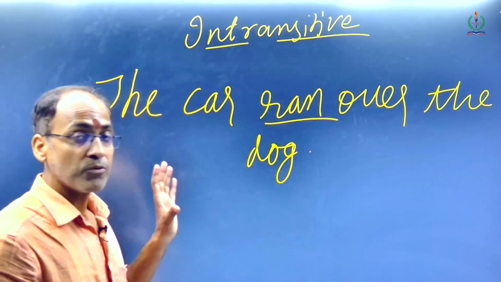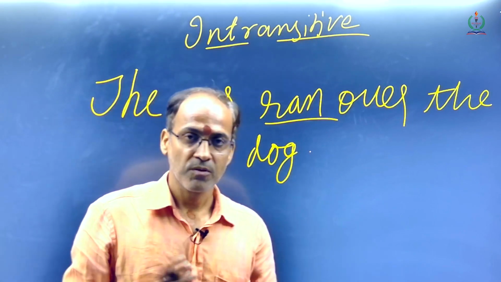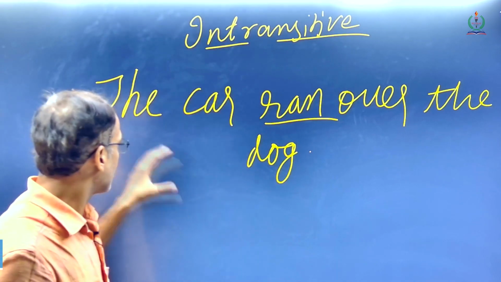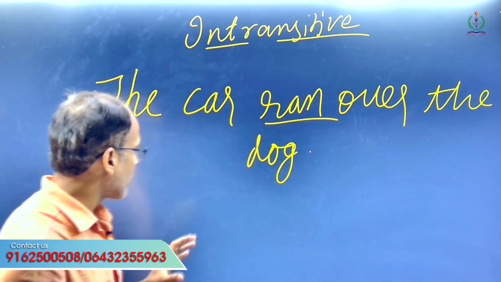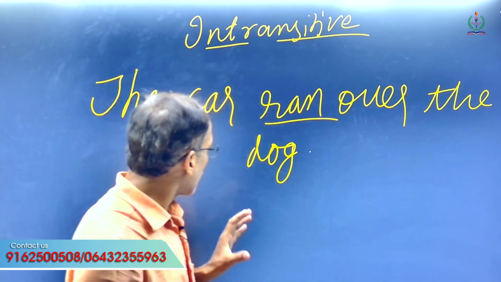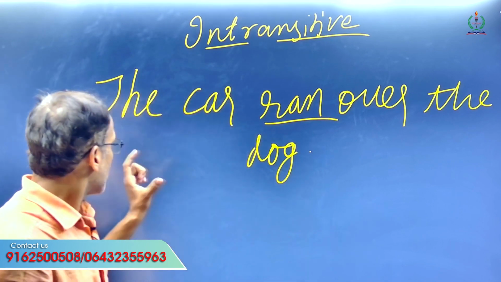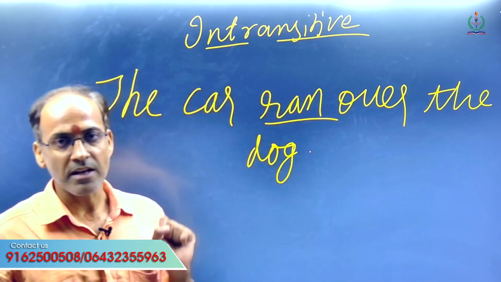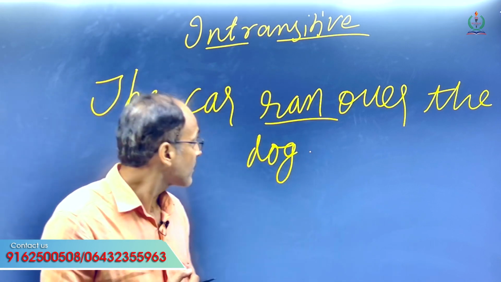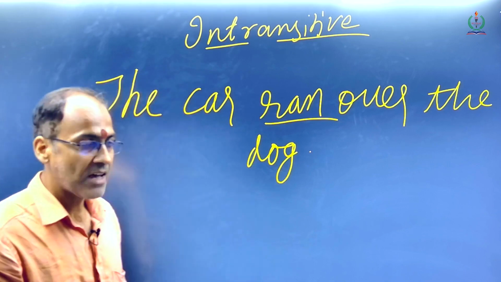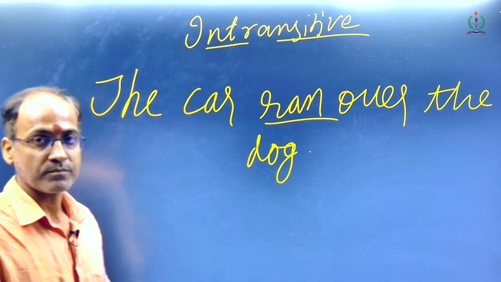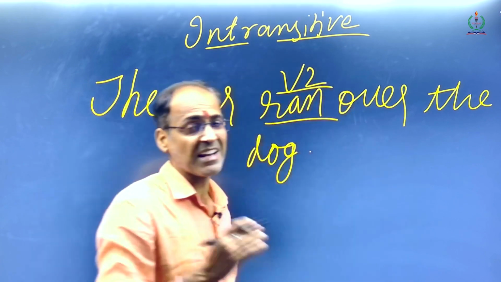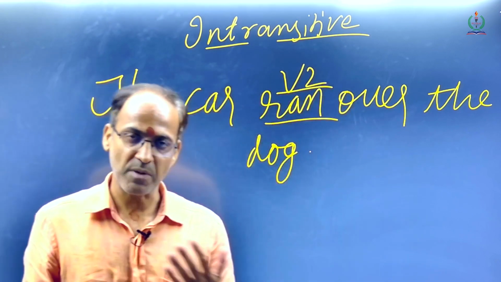We have to apply the rule, let's check whether it can be made passive. The car ran over the dog. The dog was run over by the car. We can have a passive voice form in this, because run, ran, run, run is the past participle form.